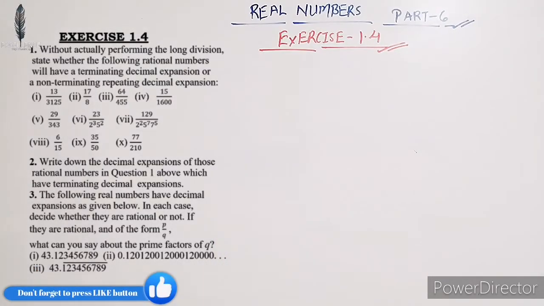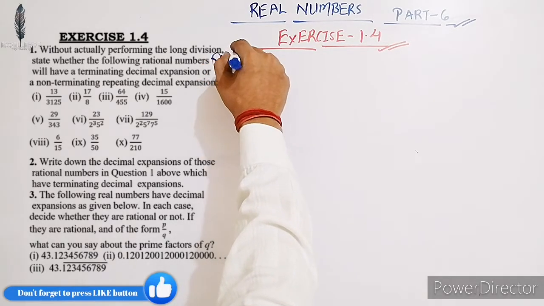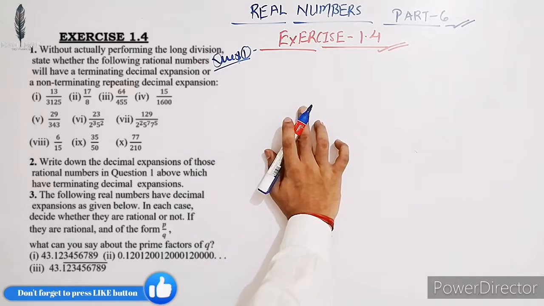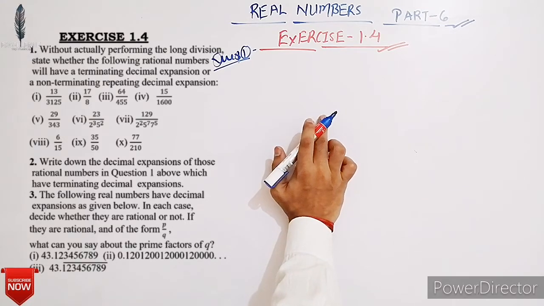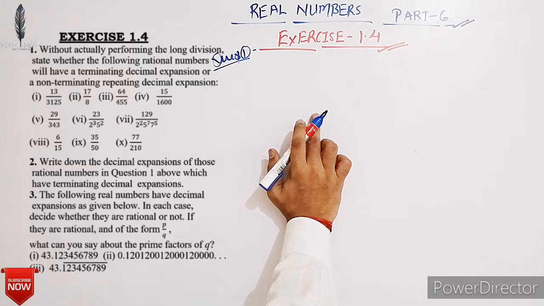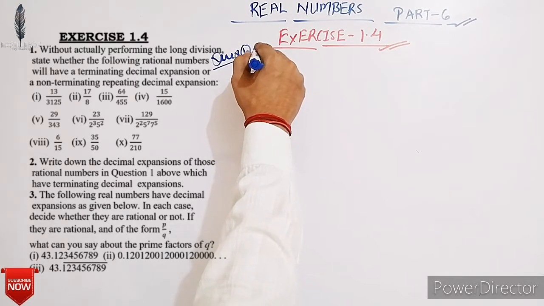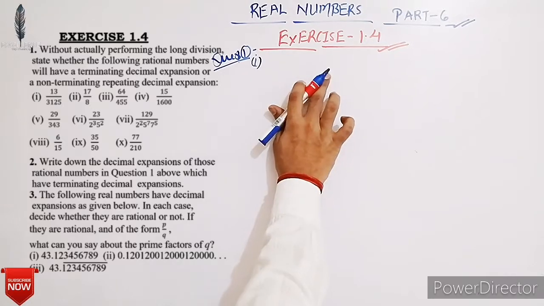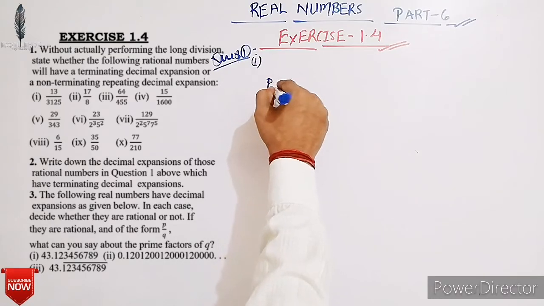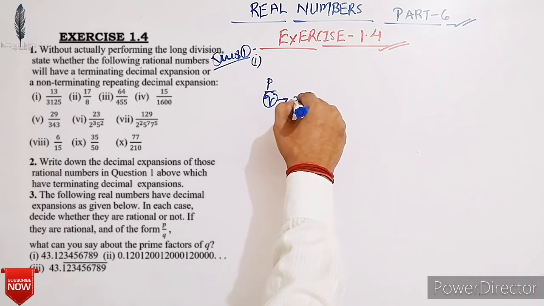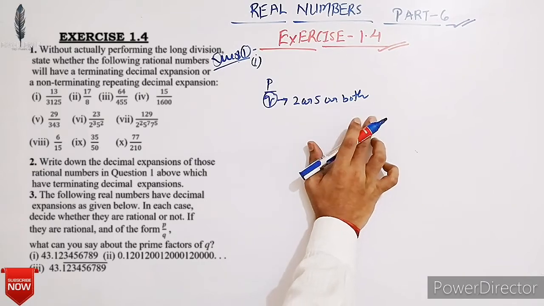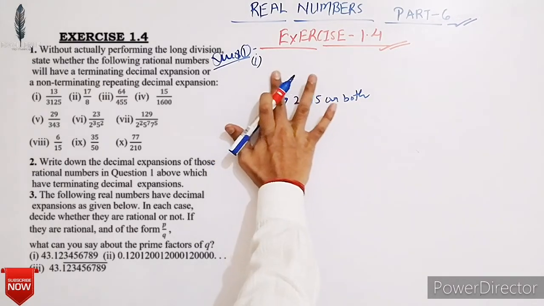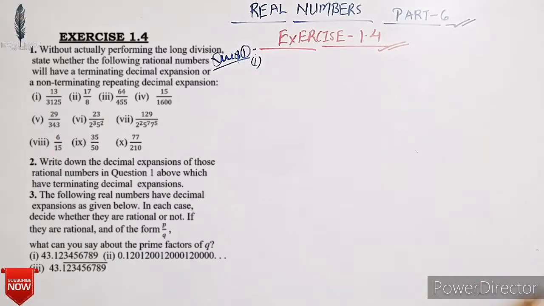Here, question number 1. Without actually performing the long division, state whether the following rational numbers will have a terminating decimal expansion or a non-terminating repeating decimal expansion. So all of you know that if the denominator of a rational number has no prime factors other than 2 or 5 or both, then it is expressible as a terminating decimal. Otherwise, it has non-terminating repeating decimal expansion.